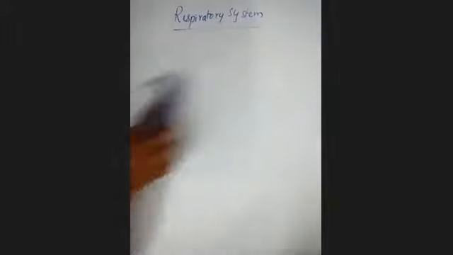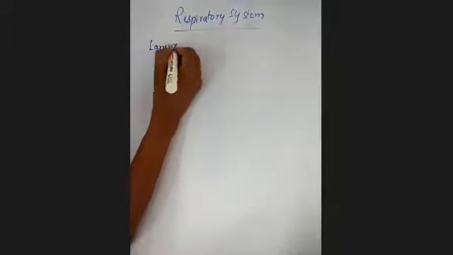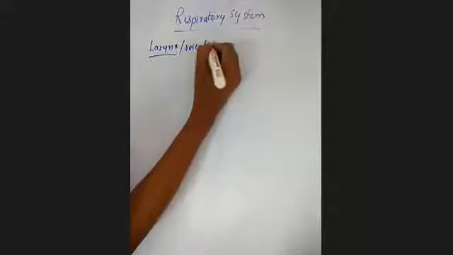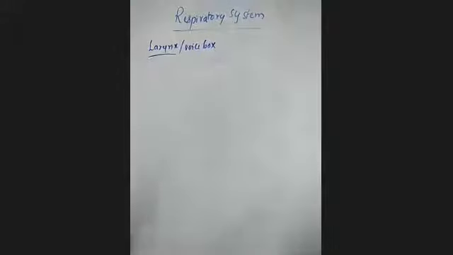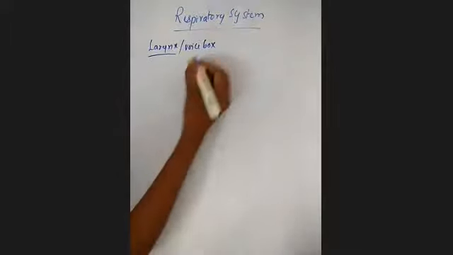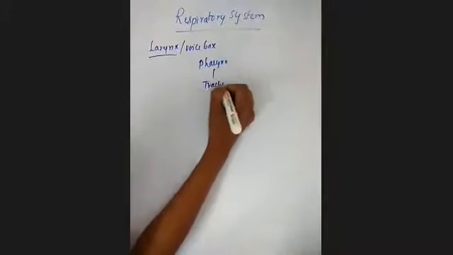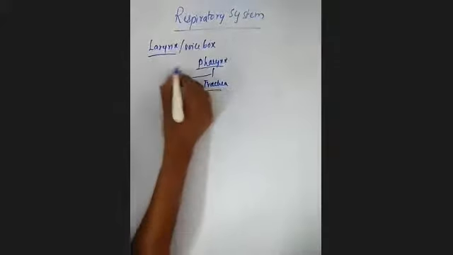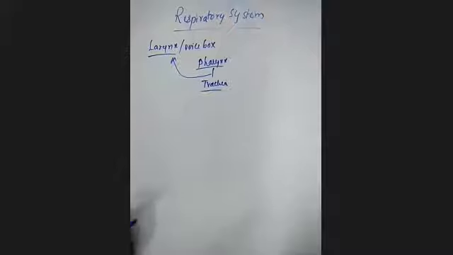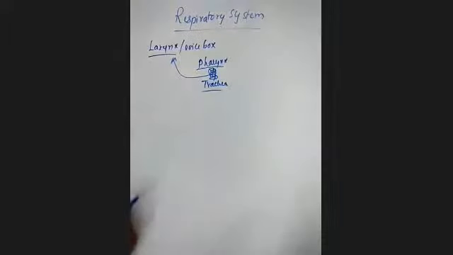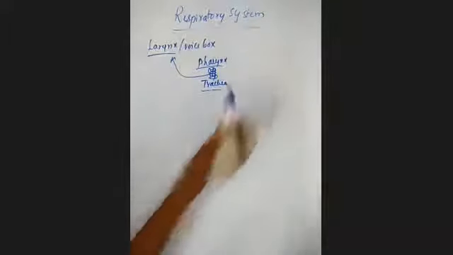The third part of the respiratory system is the larynx. We also call it the voice box. It is a cartilaginous structure that connects the pharynx to the trachea.